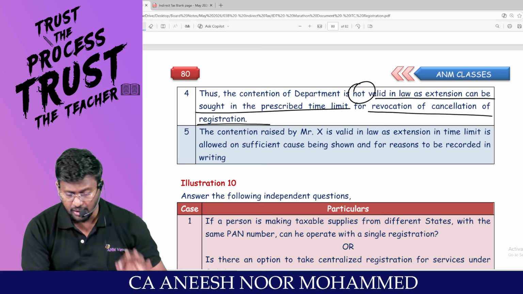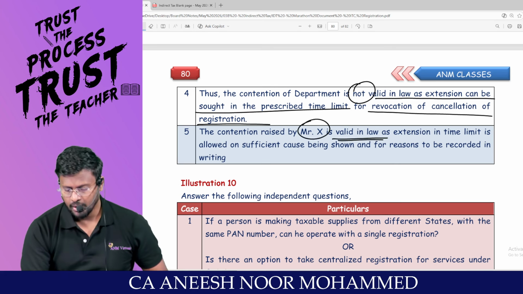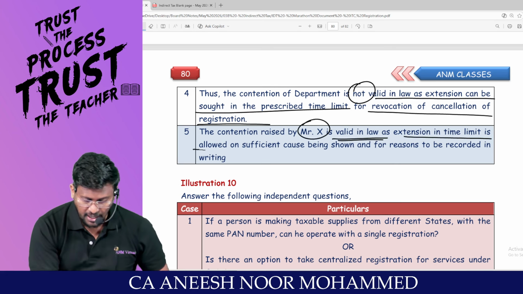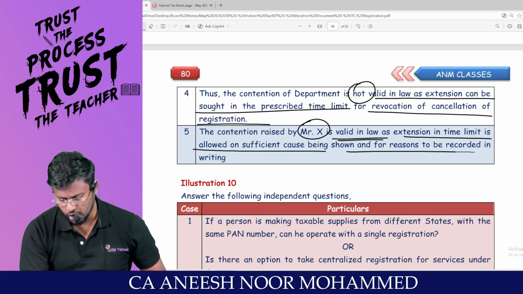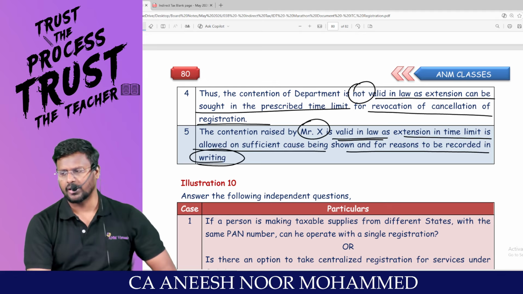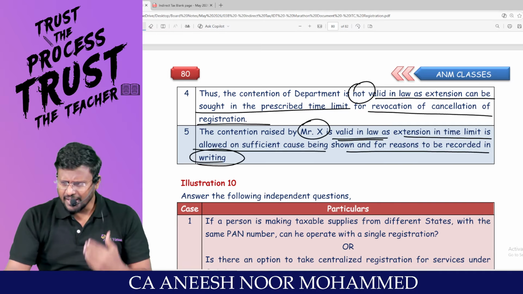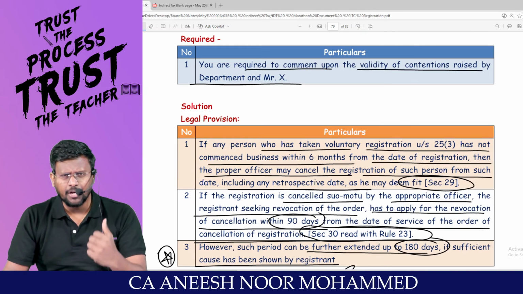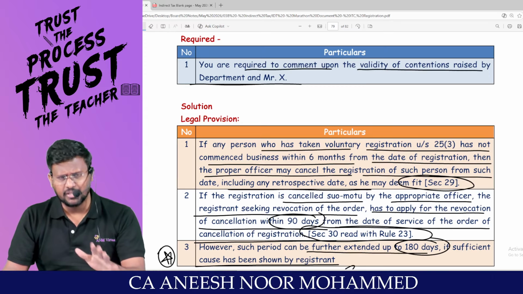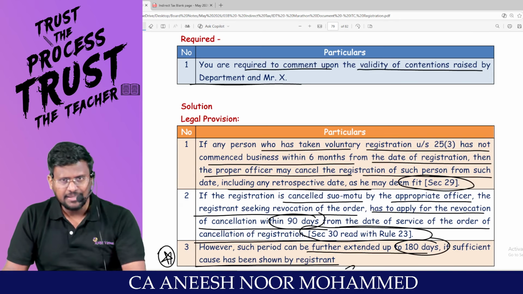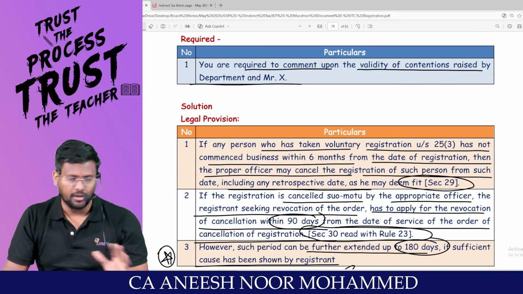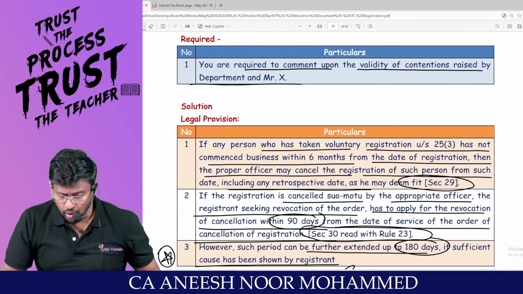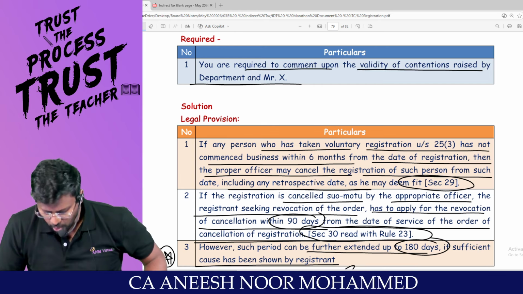The contention raised by Mr. X is what in law? It is valid, as the extension in time limit is allowed on sufficient cause being shown and for reasons to be recorded in writing. That means, what is the takeaway? Sir, the original time period for application of revocation of cancellation of registration is 90 days from the date of serving the order. And on sufficient cause, it can be further extended to 180 days.